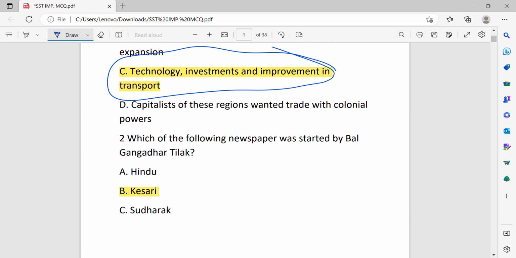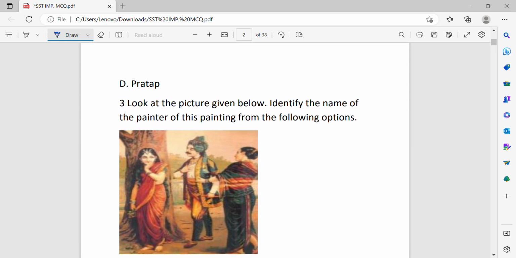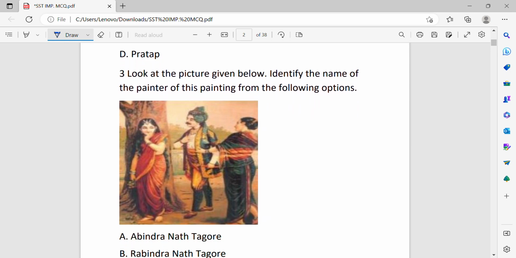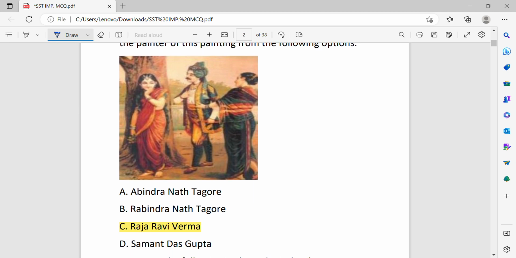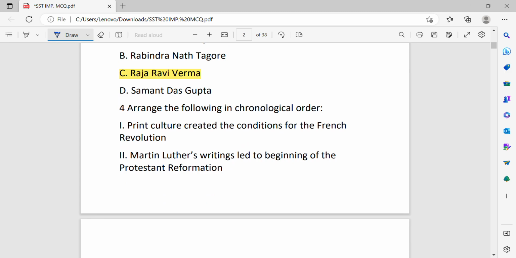Which of the following newspaper was started by Bal Gangadhar Tilak? Kesari is the correct answer. Look at the picture given below. Identify the name of the painter of this painting from the following option. Raja Ravi Verma.